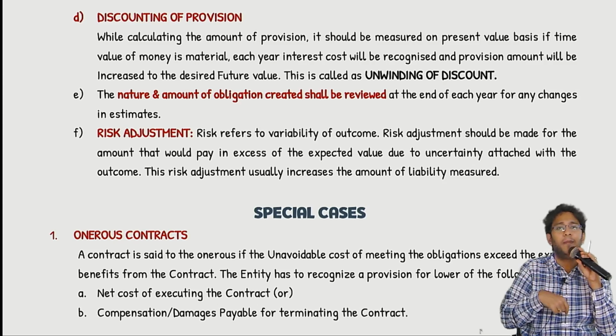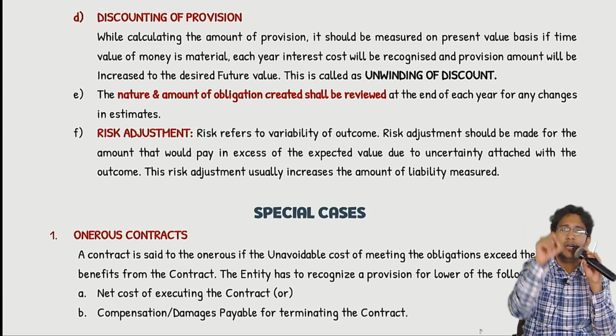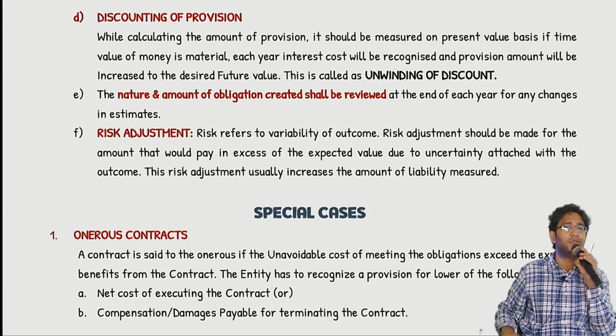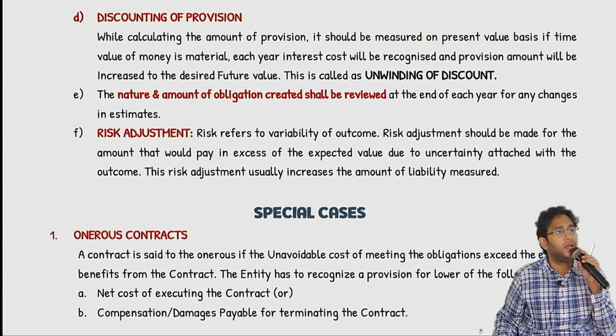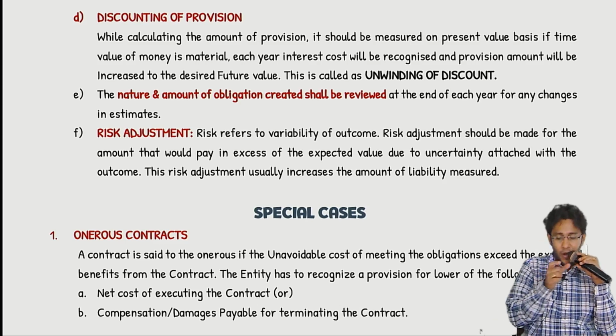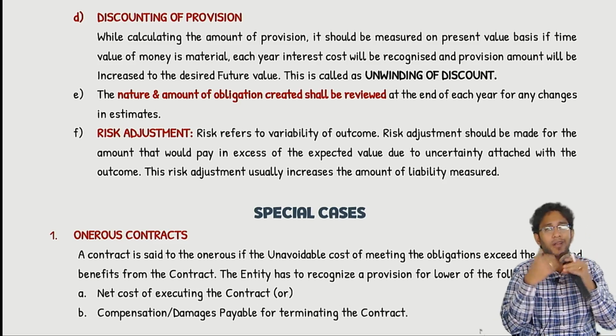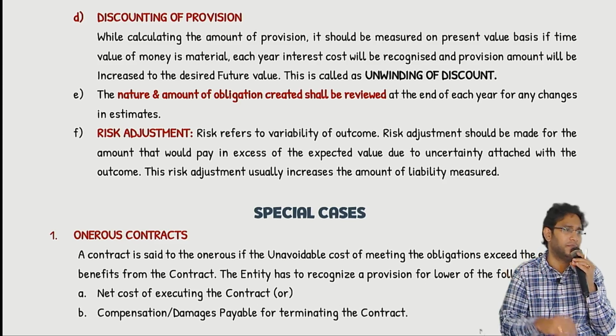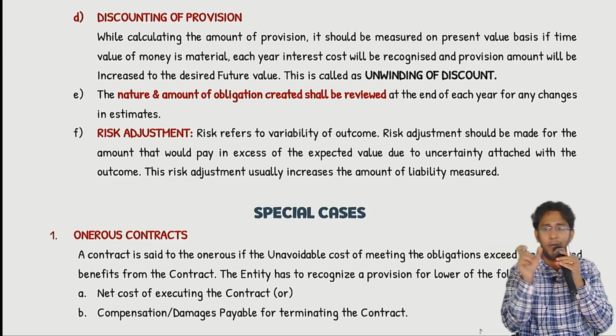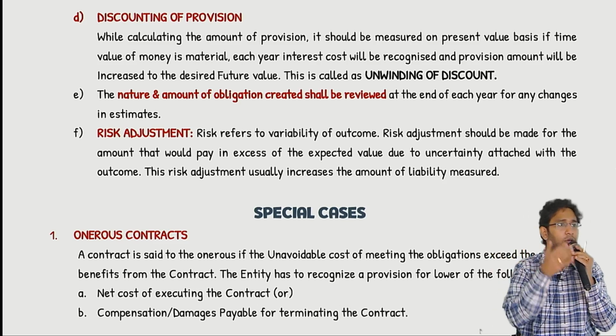Now, I will create provision not for 1 lakh. At the present value, I will create provision for only 70,000. Sir, but ultimately you have to pay 1 lakh. So what will happen? On this 30,000, every year you have to do unwinding of discount, just like ACM. Every year interest cost to book, liability increases. Interest cost to book, liability increases. Keep on increasing.